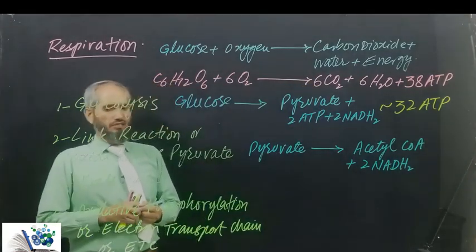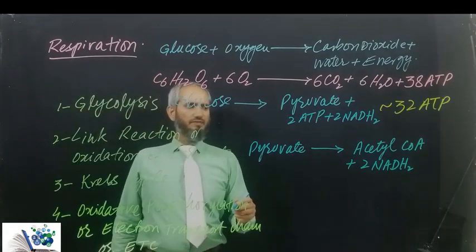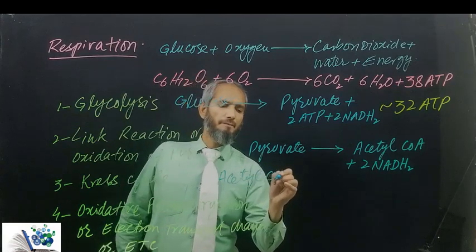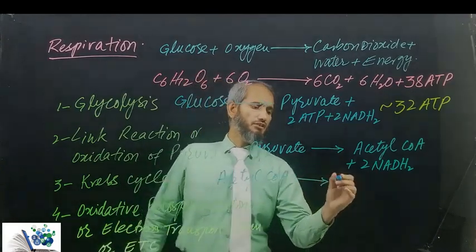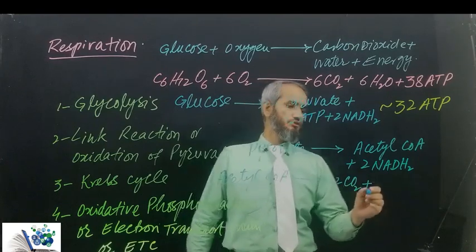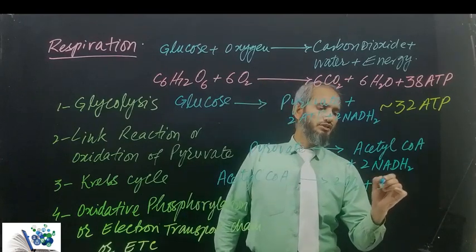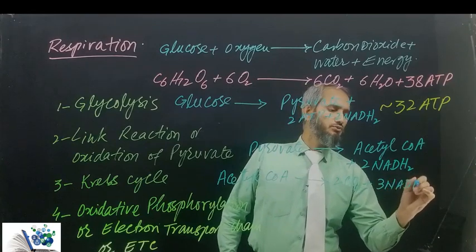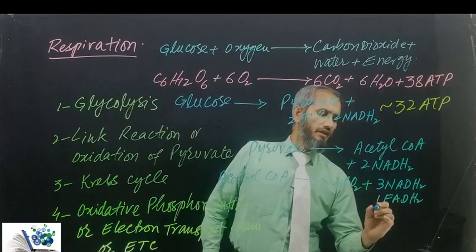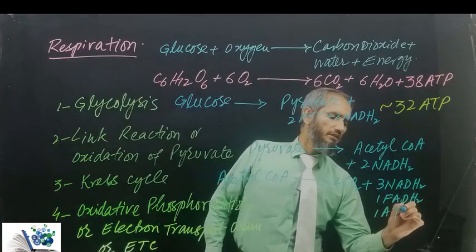Okay, and in the third step, that is the Krebs cycle, this acetyl coenzyme A is changed into 2 carbon dioxide, and there is the production of 3 NADH2, 1 FADH2 and 1 ATP.